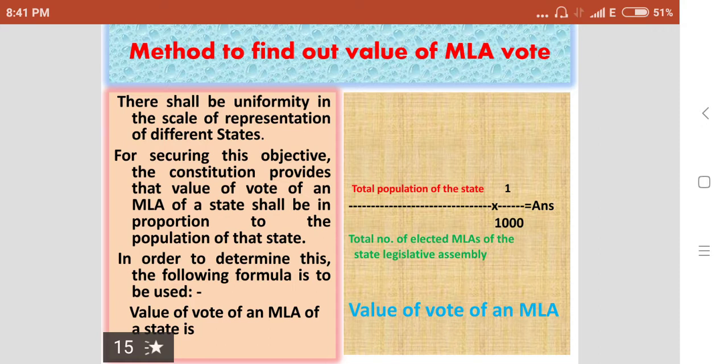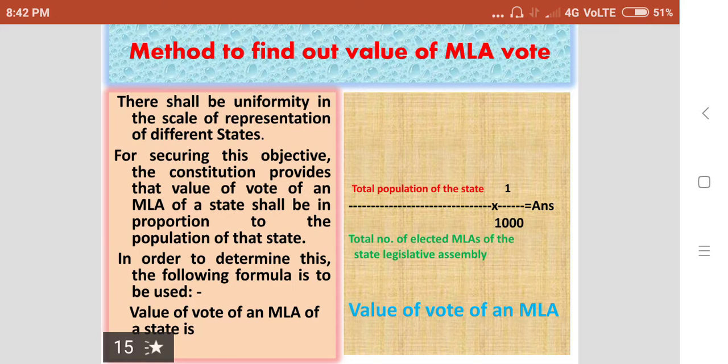There shall be uniformity in the scale of representation of different states. For securing this objective, the Constitution provides that the value of vote of an MLA of a state shall be in proportion to the population of that state. So the value of an MLA vote differs from one state to another on the basis of population.